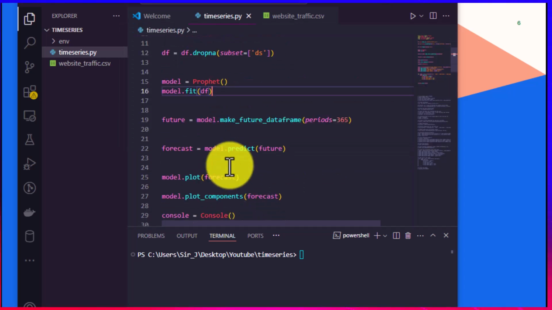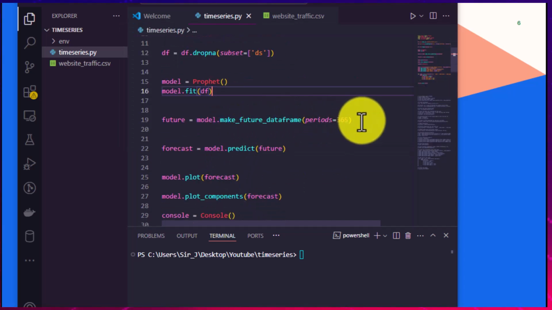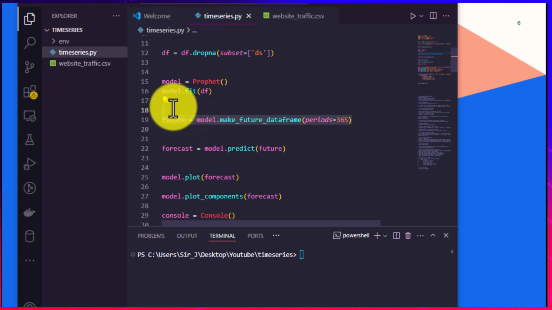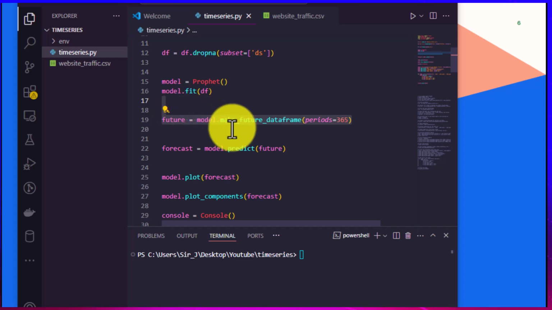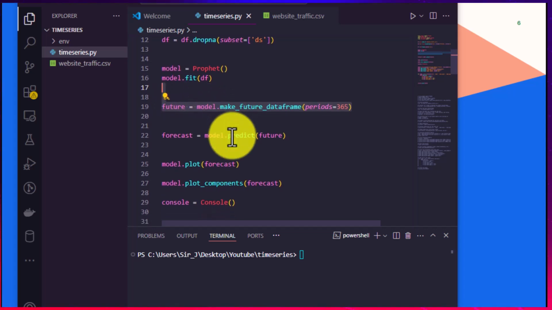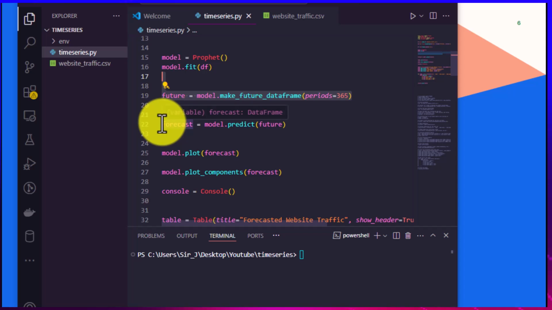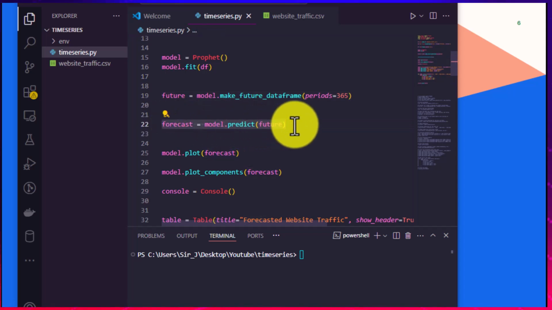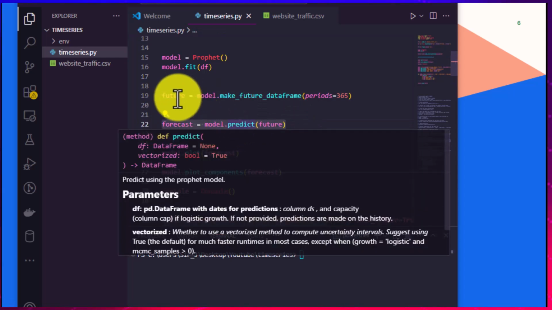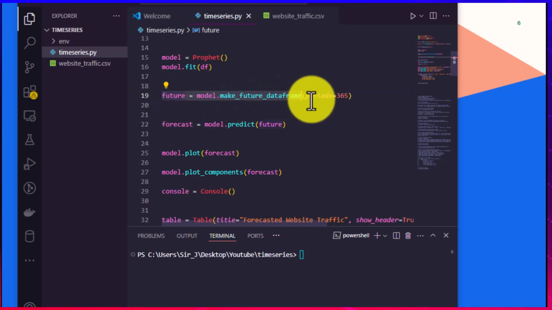So after that, we now create a data frame. Okay, we're now creating a data frame with a period of 365 days. That's 1 year. So we're now looking at the trend for the next 1 year. And then we can now make predictions. So that's why you can see I use forecast here. So we are now making predictions and passing our future data frame inside the predict, so that we can now make predictions.